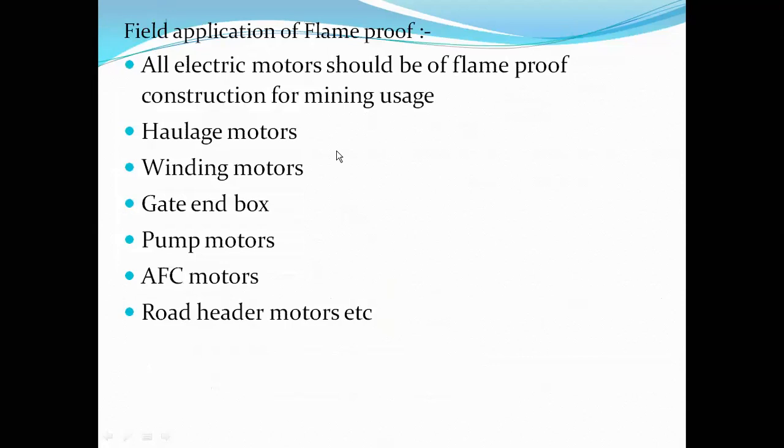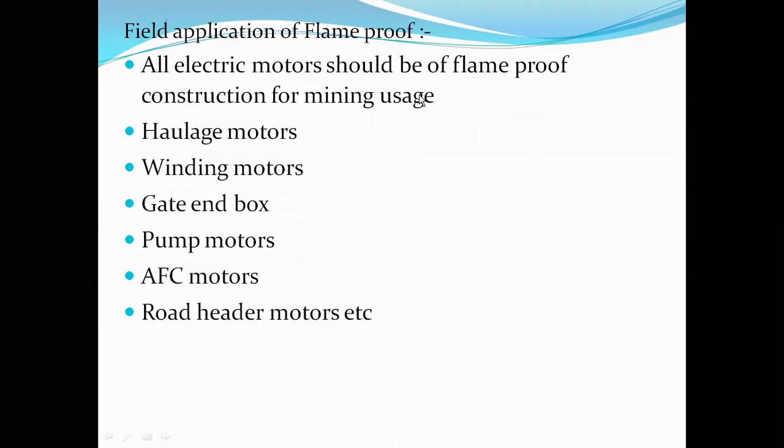Now let us discuss the field applications. There are different machines being used in underground coal mines, so what are the apparatus that are made flame-proof? They might ask a question where you are given a list of apparatus, and you are asked to find out whether each kind of apparatus is intrinsically safe, flame-proof, or neither intrinsically safe nor flame-proof. We need to have a thorough understanding of what kind of apparatus each one is that is being used in underground coal mines. Now look at the field application of flame-proof apparatus.